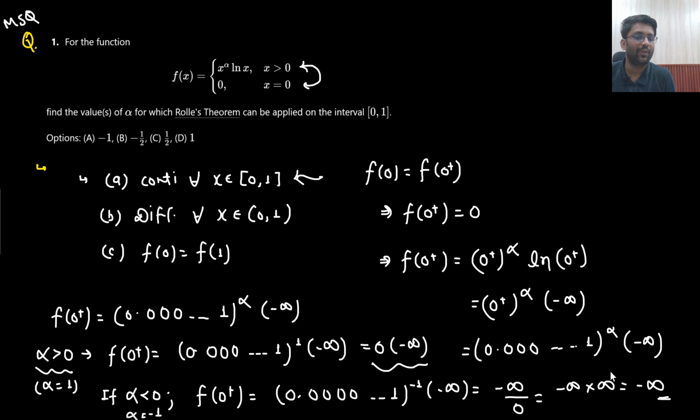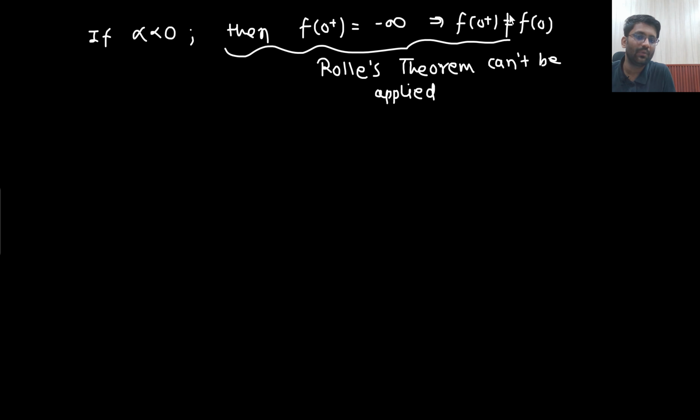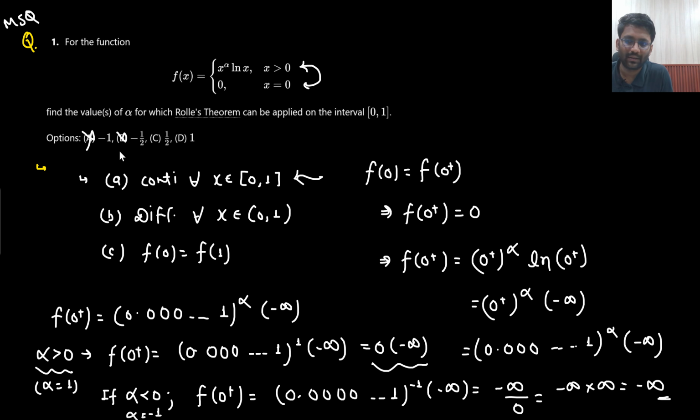F of 0 plus will not be equal to f of 0. This will never be possible. What does that mean? Rolle's theorem cannot be applied. That means these options are not possible, option A and option B. Minus 1 and minus 1 by 2 are not possible.